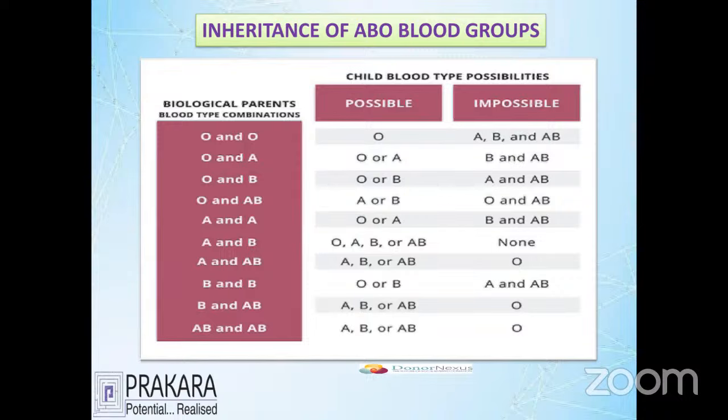Okay. So this will help you know what the possible groups are and what the impossible groups are. We learned here, and we'll see in the last case, if the parents are AB, if the father has AB and the mother has AB, then definitely we can see that all the possibilities for children are A group, B group, AB group, except that the baby does not have the group O. Okay, this is called inheritance, which does not allow the O group in the possibility of AB parents.